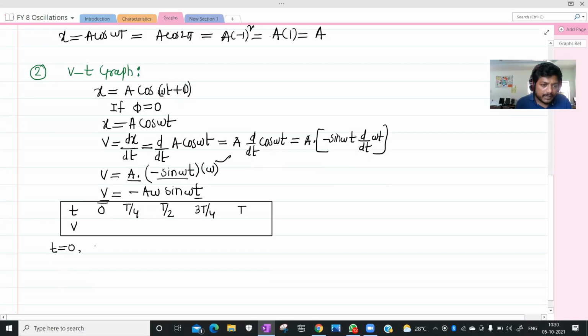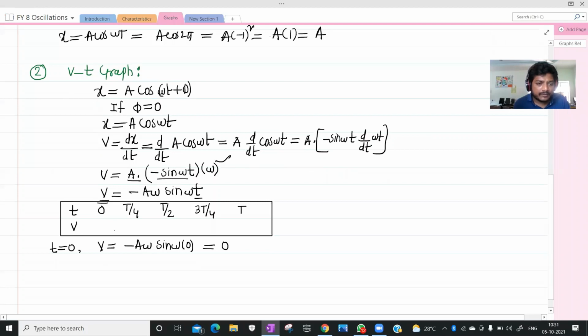If t equals 0, what happens now? v equals minus A omega sin omega times 0, that is minus A omega sin 0. Sin 0 is 0, so we got 0.